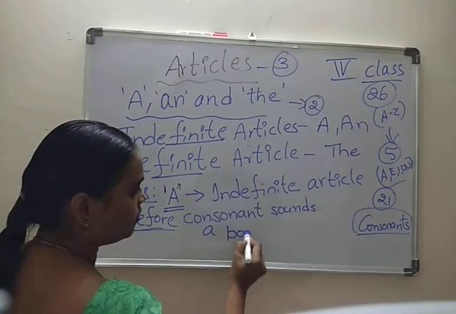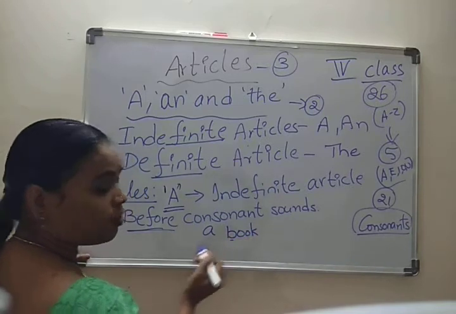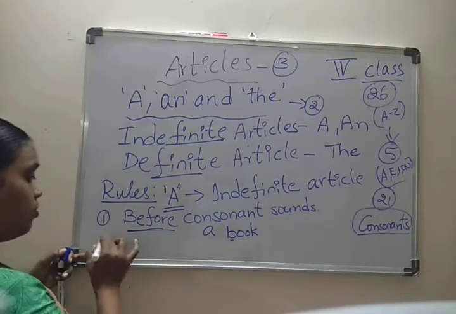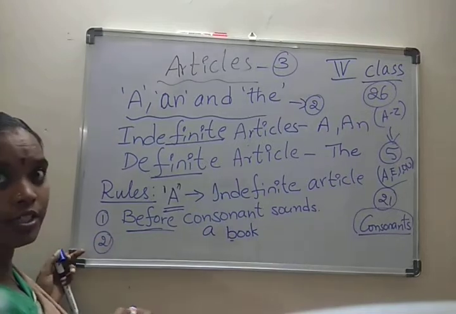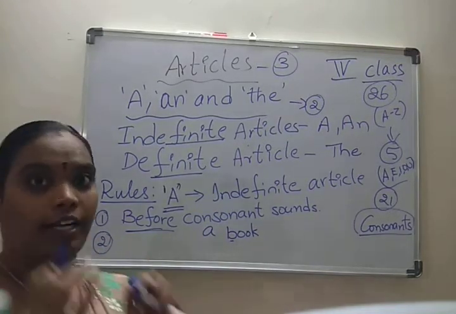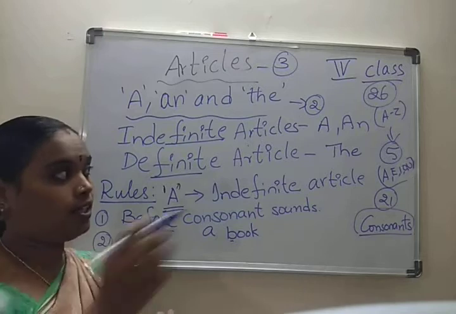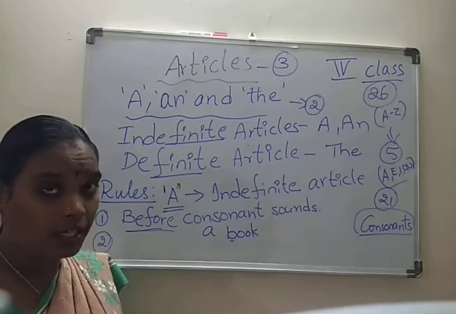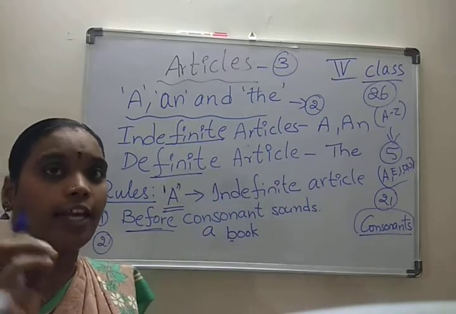A book. Book. B is a consonant, no? A book. Now, sometimes, what did I say now? Sometimes we write words with a vowel only, like A, I, O, U, but it sounds like a consonant.